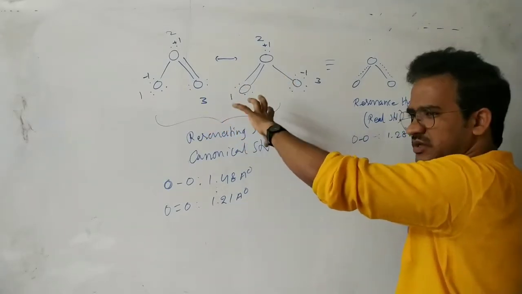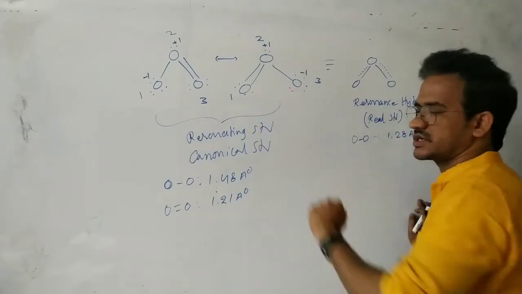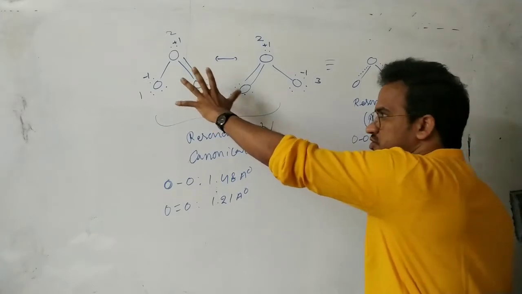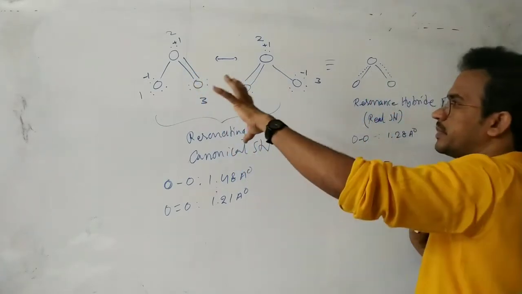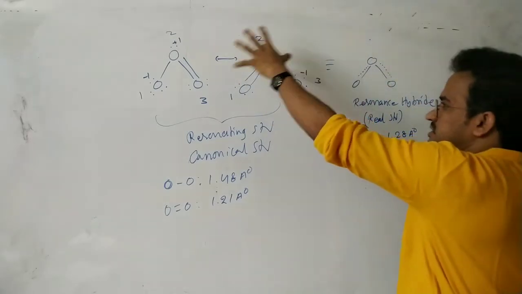These possible structures exist on paper or on the board only, but they are not real structures. Generally we write such structures, but they are not real because the two oxygen bonds are equal. That property is not explained by these structures, but it is explained by the average structure of the two.